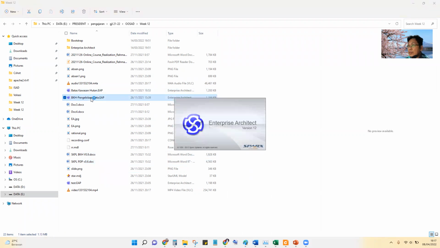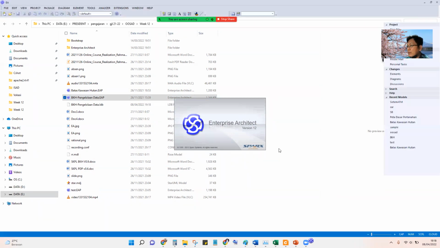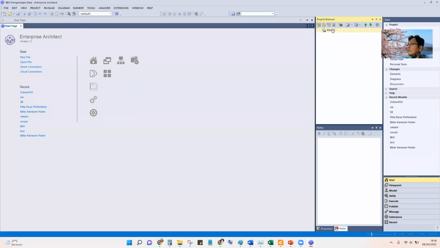Also, we can use some computer aided software engineering tools, for example Enterprise Architect. This is a tool for analyzing or designing, for creating this interaction.